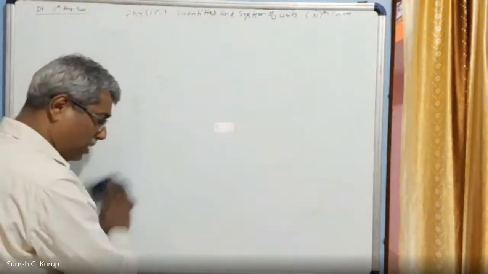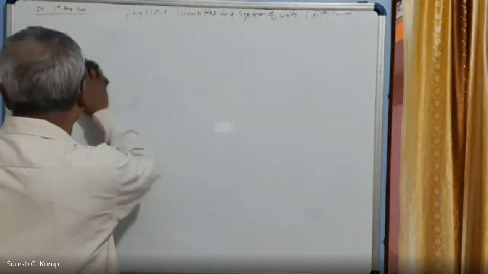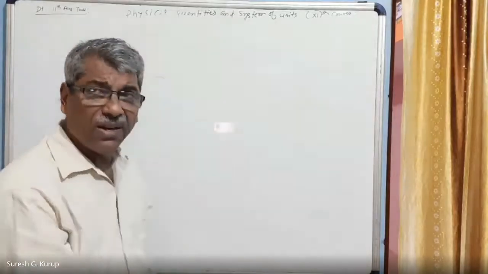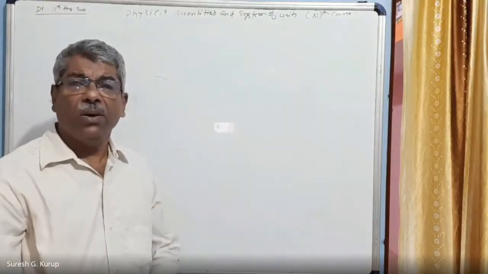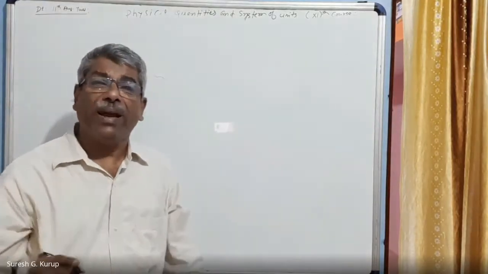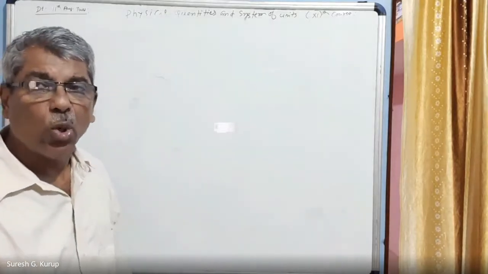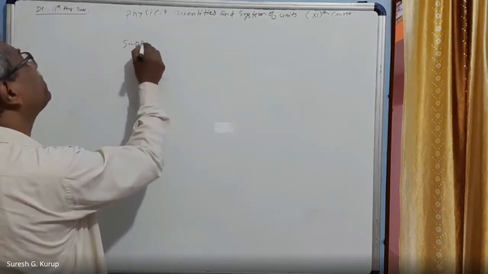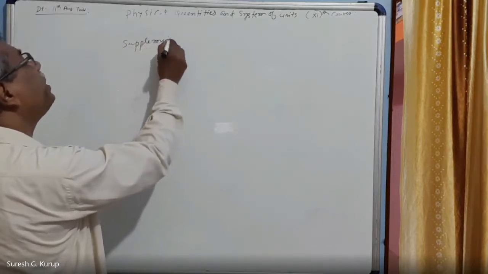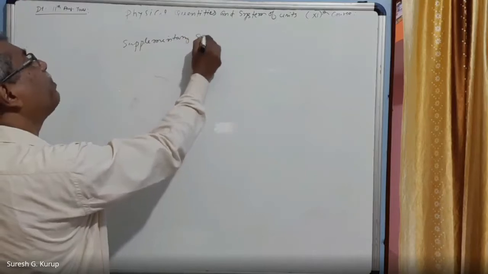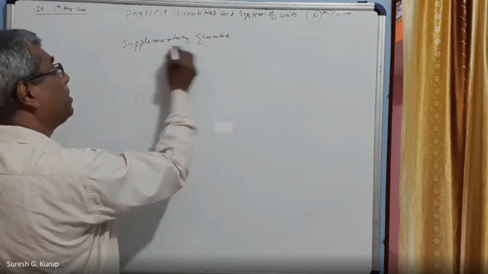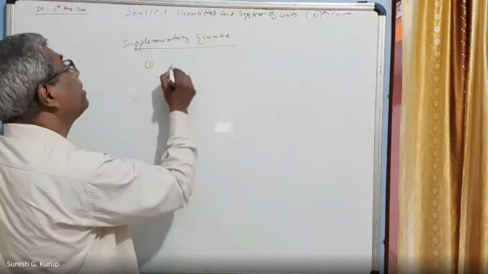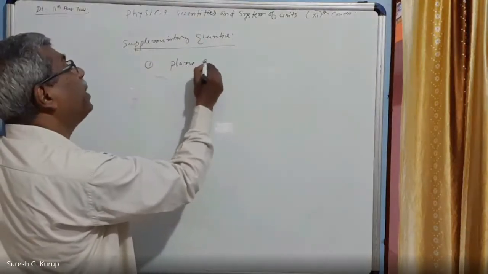The others are called what? Derived quantities. Derived quantities I am coming to after explaining what are called supplementary quantities. Supplementary quantities are two. One is called a plane angle and the other is called a solid angle, right? Supplementary quantities are two. One, plane angle.